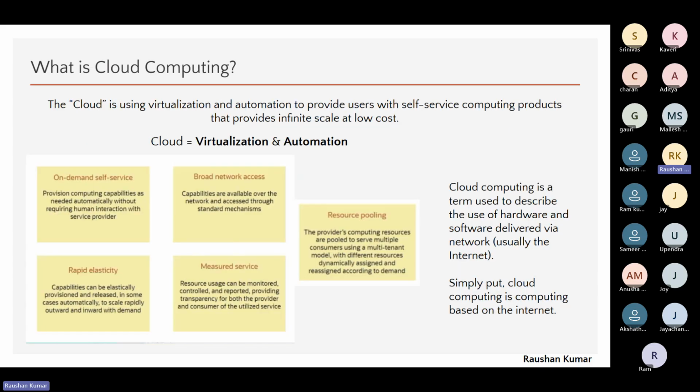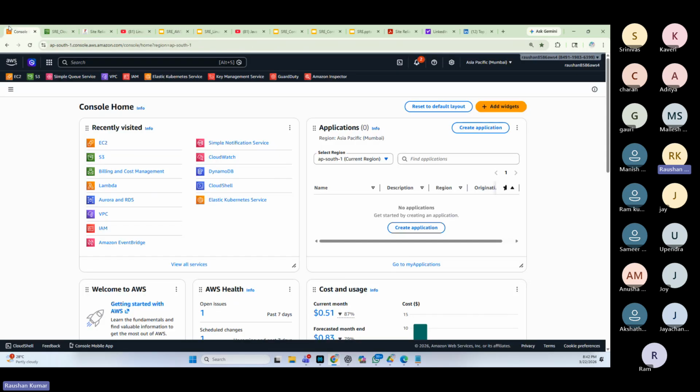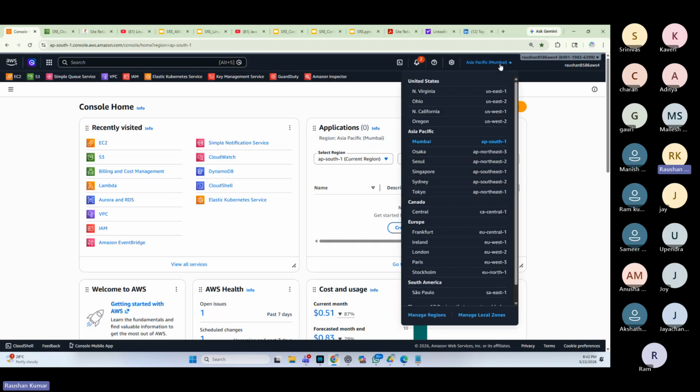One of the popular definitions of cloud, I'll talk about the definitions, but just keep this simple definition. Cloud computing is computing based on the internet. All you need, friends, is the internet. I could be in the remotest part of the country, I could be in a village. All I need is the laptop and internet connectivity. That's it. I can work from anywhere. I can log into this and create infrastructure in any part of the globe.